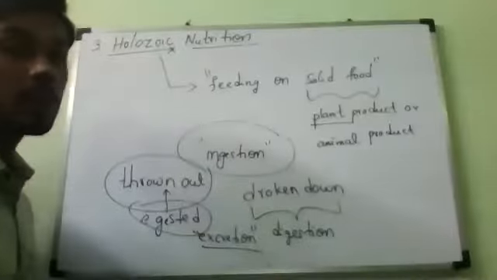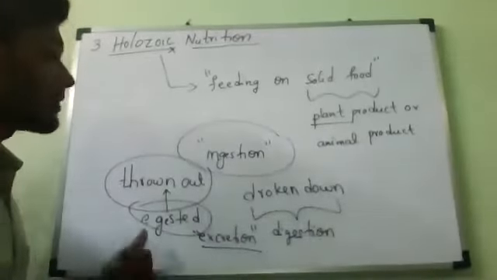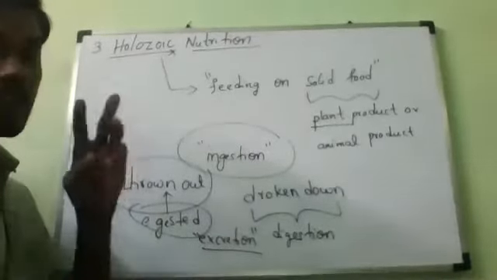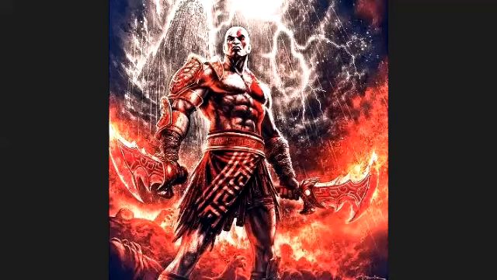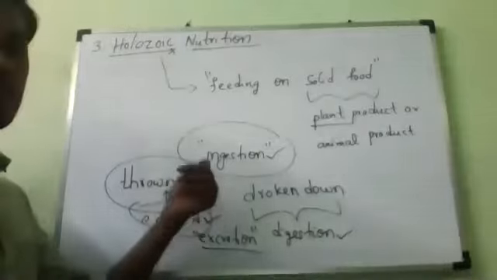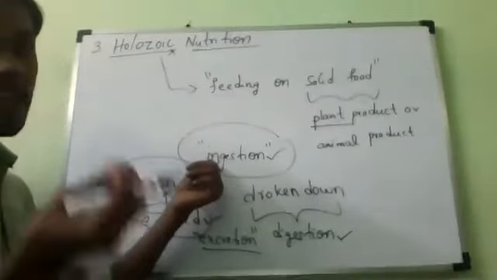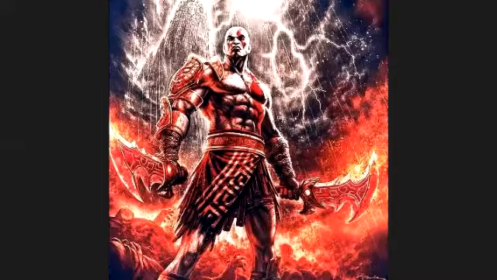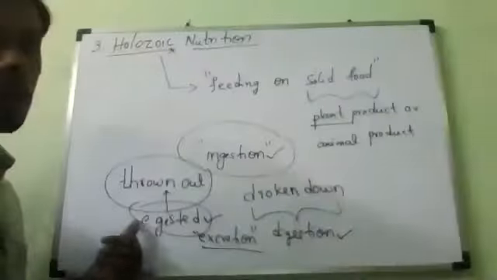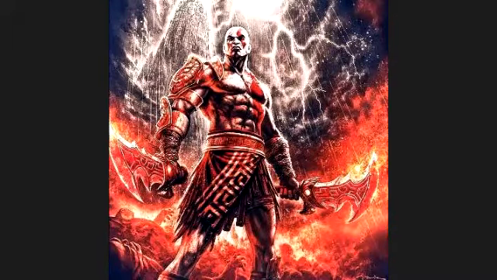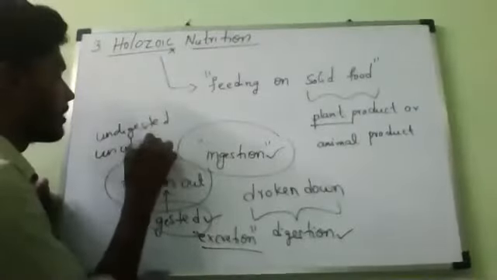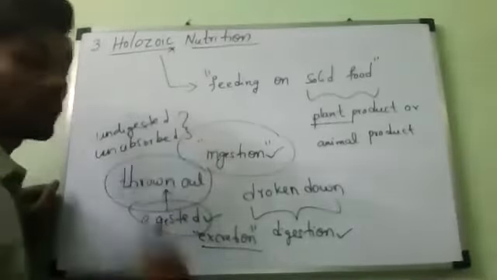So this is the process of holozoic nutrition. Holozoic nutrition always contains three steps. What are they? Ingestion, digestion, and egestion. Ingestion is taking in of food. Digestion is breaking down of food. Egestion is throwing out the undigested and unabsorbed substances from the body.